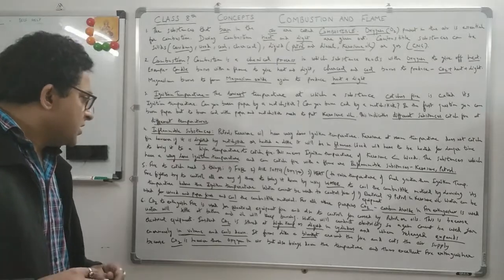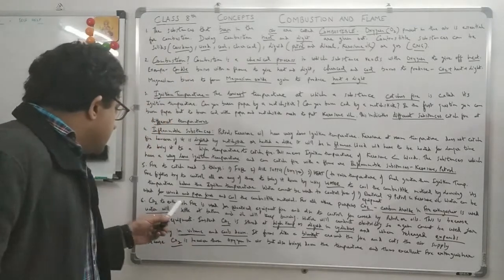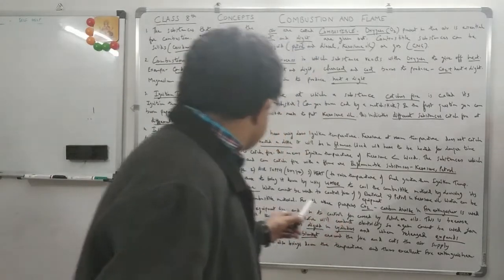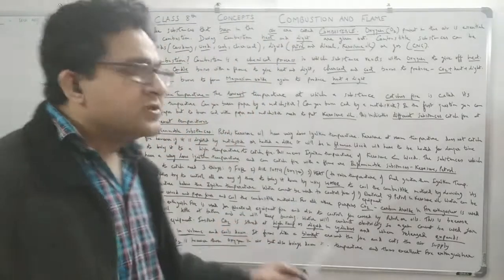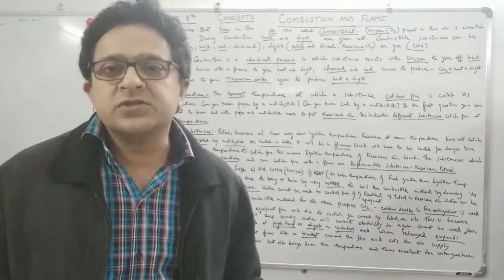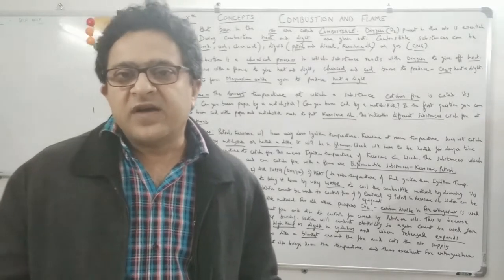Okay, and cool. For all these purposes, CO2 is used. What is CO2? Carbon dioxide. Carbon dioxide is used in fire extinguishers. You know the fire extinguishers you see in the office. The company Ceasefire makes fire extinguishers.